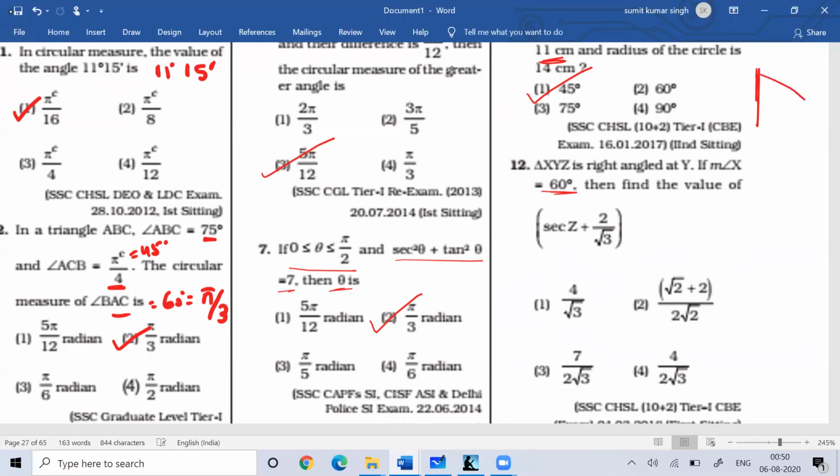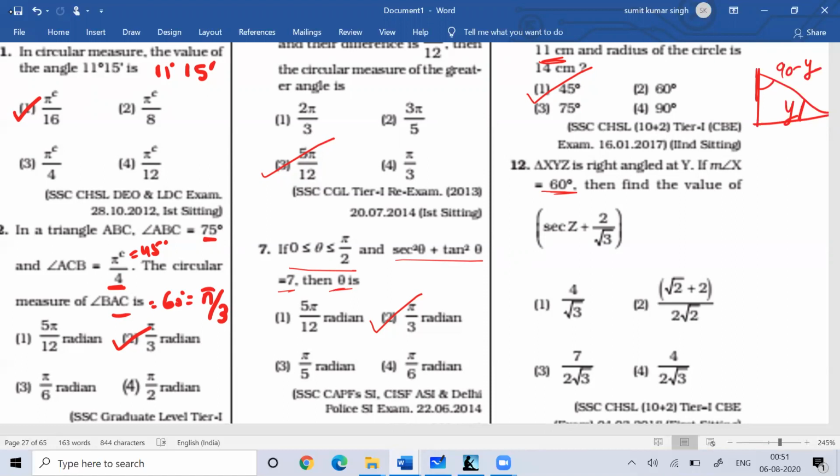So this is a right angle triangle, right angled at Y. This would be 90 minus Y. Opposite of that would be perpendicular, and adjacent of that becomes base. The measure of angle X is 60 degree.